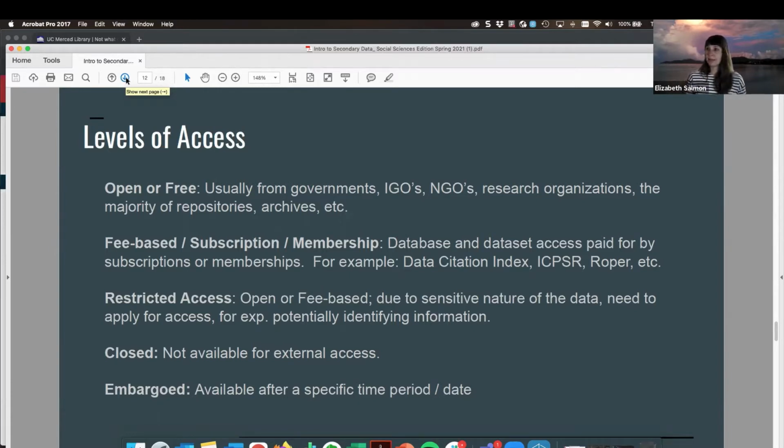This is something that a lot of repositories require, and I suspect it helps them keep track of who is using the tools. So for example, when you use a repository like ICPSR, you're going to be encouraged to create your own account as well, even though this is a membership-subscribed database.